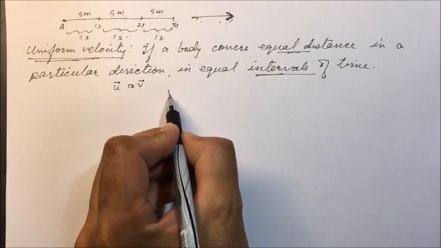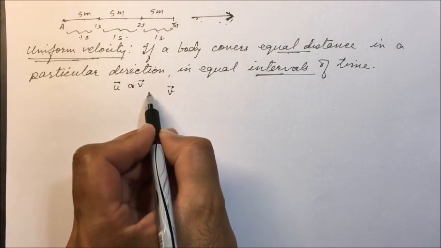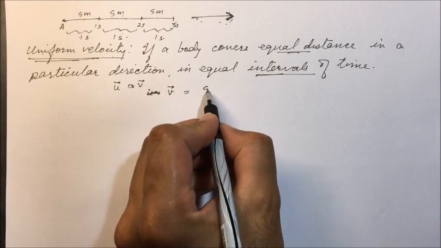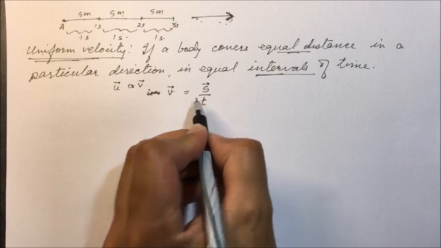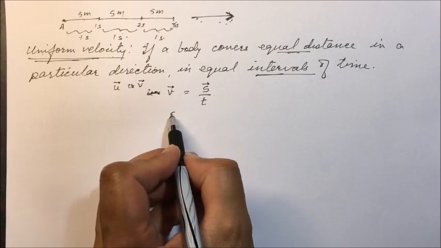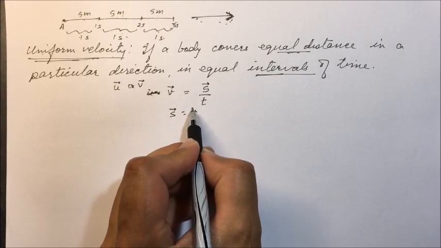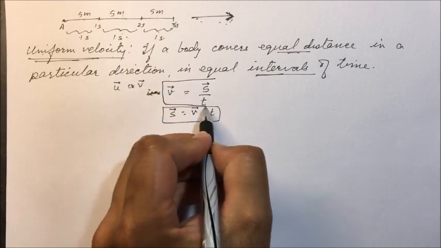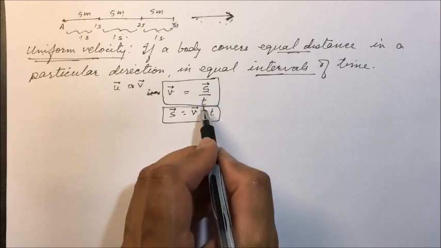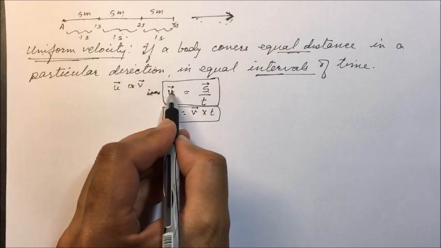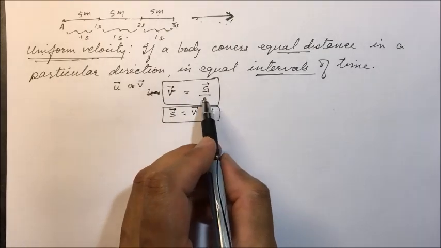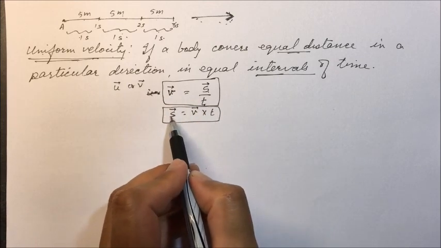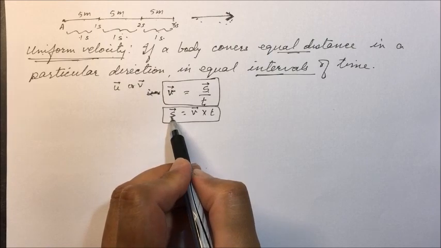So velocity v equals displacement upon time, or displacement equals velocity into time. If displacement and time are given, we can calculate the velocity. Or if velocity and time are provided, we can calculate the displacement of the body.